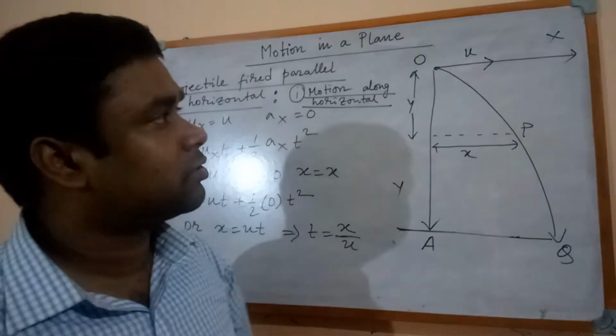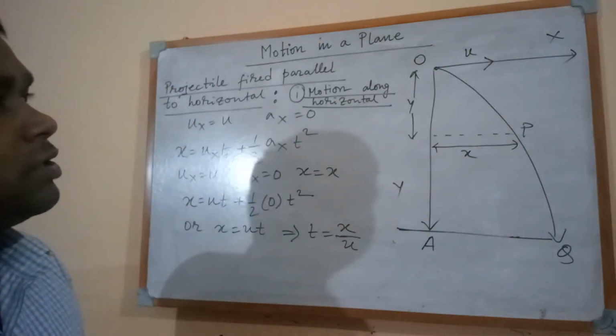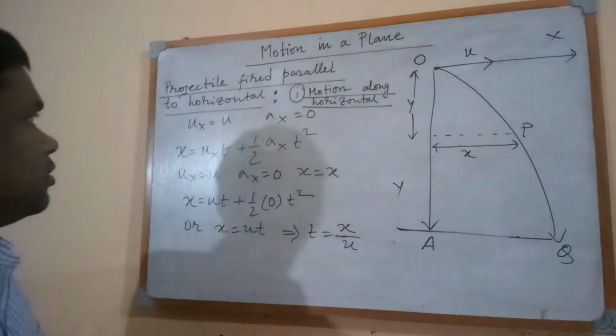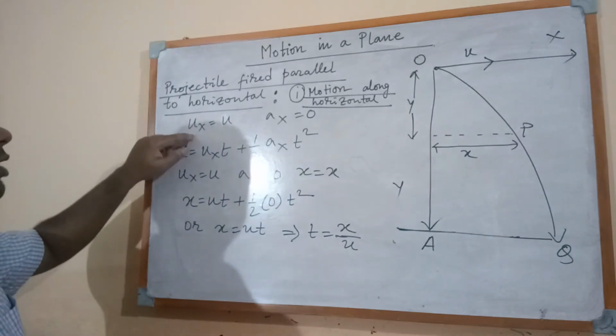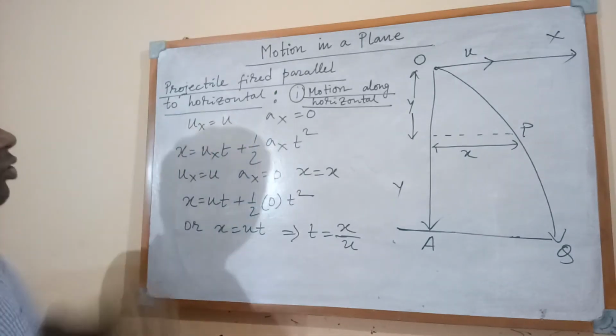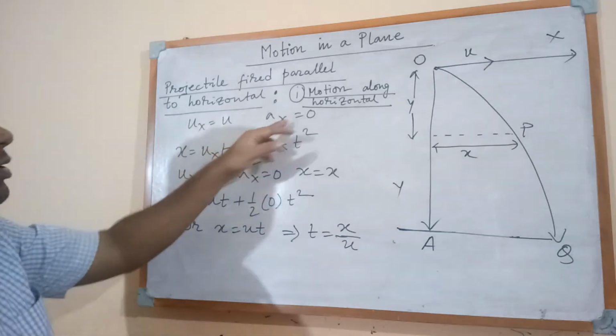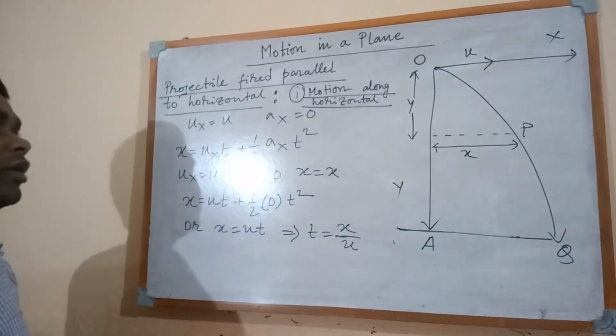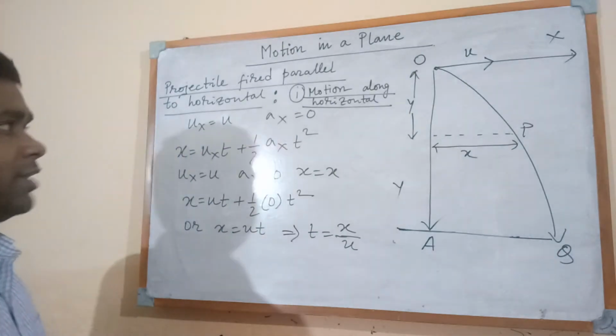Let u be the initial velocity, which is along the direction of the x-axis. So ux, that is the x component of velocity, ux, is equal to u. And ax means the component of acceleration along the x-axis.